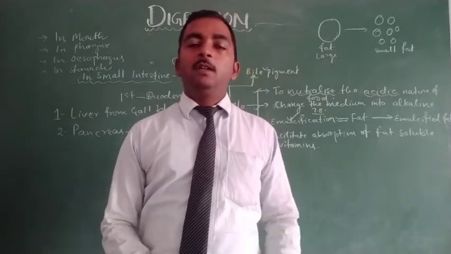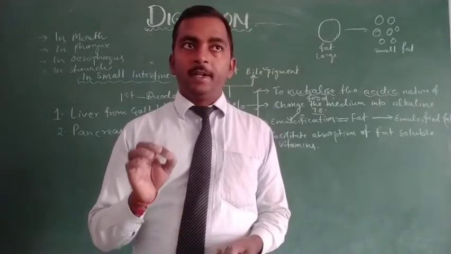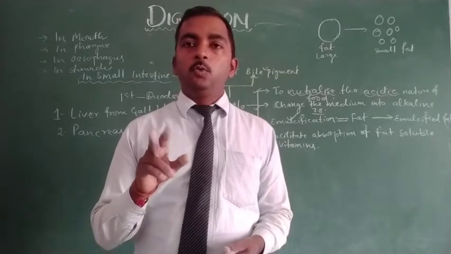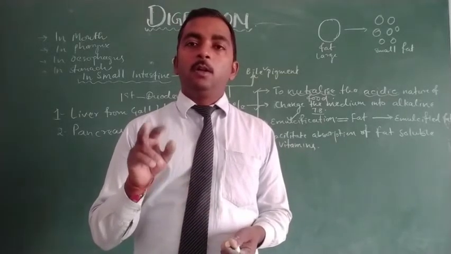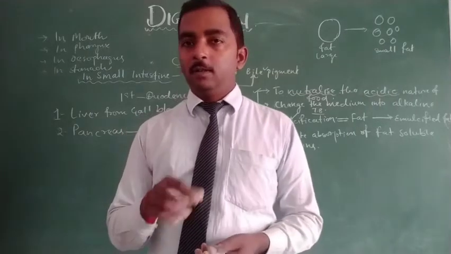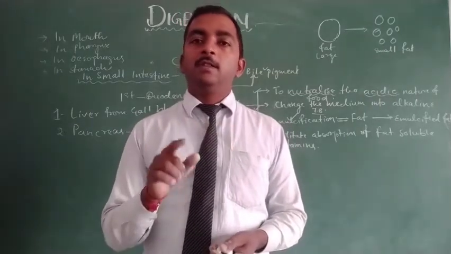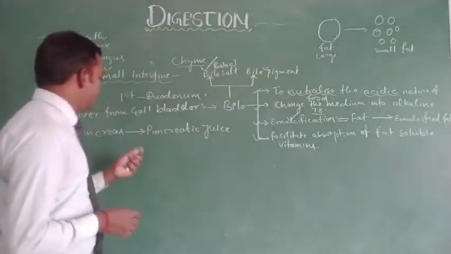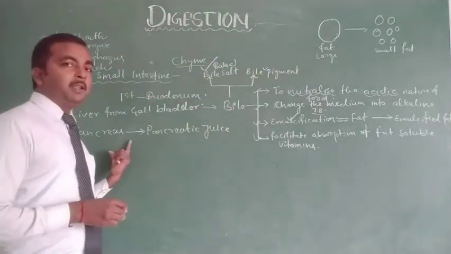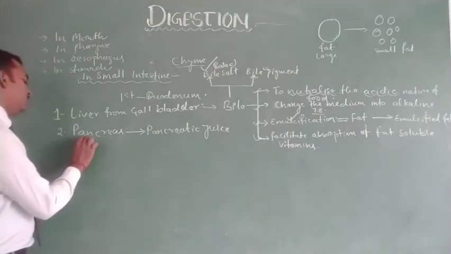So this gland has two ways of secretion, one is ducted secretion and the second is ductless secretion. So that is the reason pancreas is known as mixed gland,